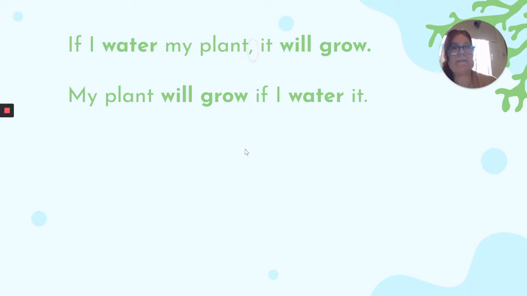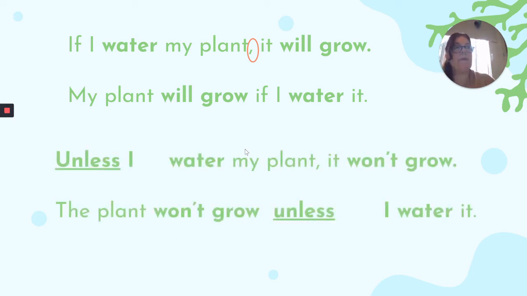What's different? You see that the first sentence has a comma which divides it into two clauses. And it's the typical conditional starting with if. Simple present, simple future. The second one, on the other hand, is inverted. My plant will grow if I water it. When I don't start with the if and I invert my clauses, I do not need the comma.